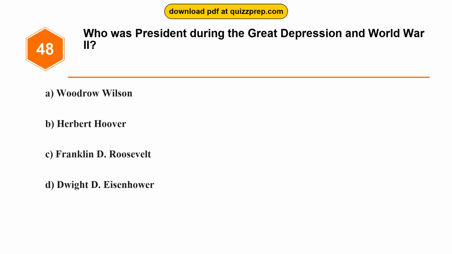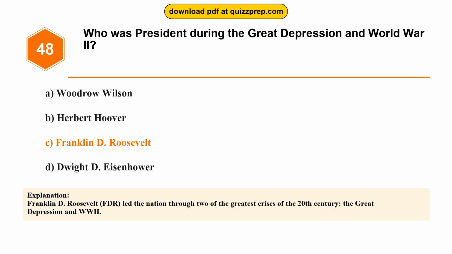Question 48. Who was president during the Great Depression and World War II? Option A, Woodrow Wilson. Option B, Herbert Hoover. Option C, Franklin D. Roosevelt. Option D, Dwight D. Eisenhower. The correct answer is option C, Franklin D. Roosevelt. Franklin D. Roosevelt, FDR, led the nation through two of the greatest crises of the 20th century, the Great Depression and World War II.